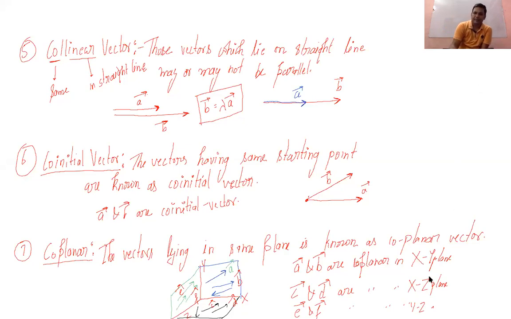Yes, sir. Okay, coming to another type of vector, that is known as the coterminous vector. Now you can understand from the word itself. Co means same, terminus means the end points. If there are vectors that are ending on the same point, then those vectors will be known as coterminous vectors.